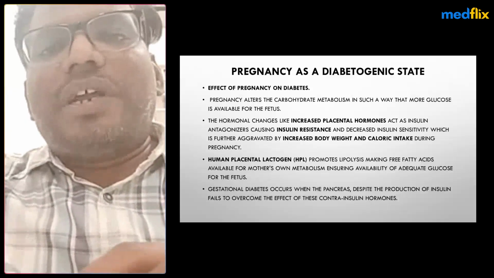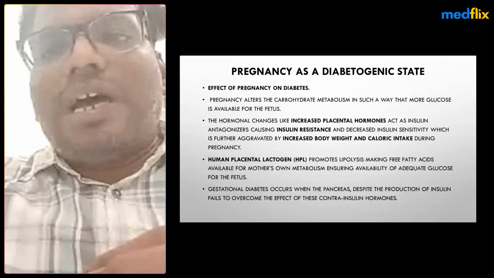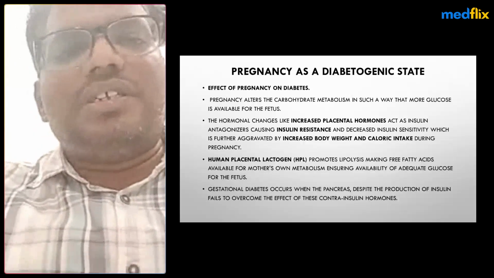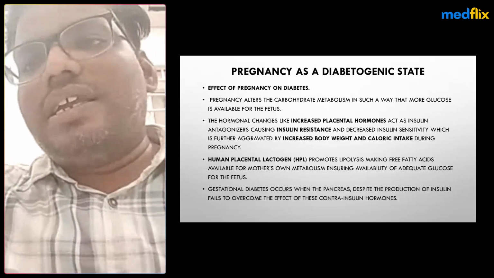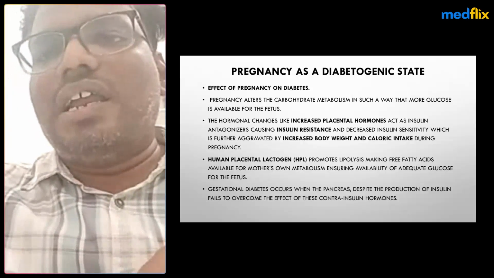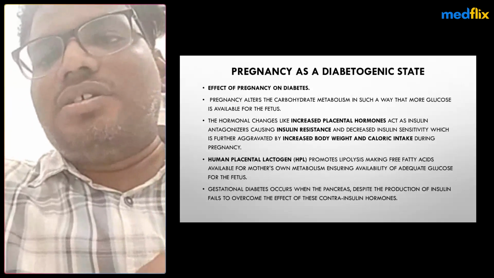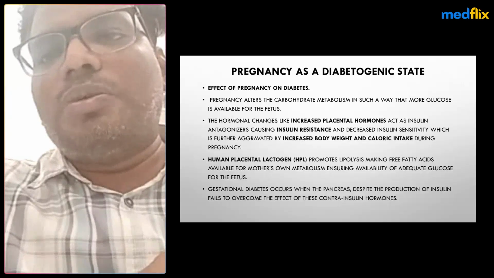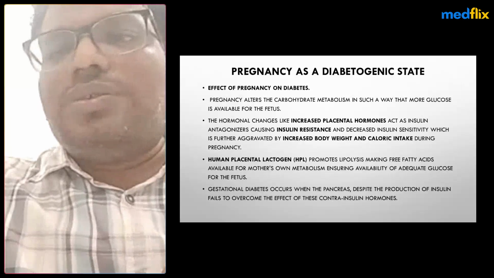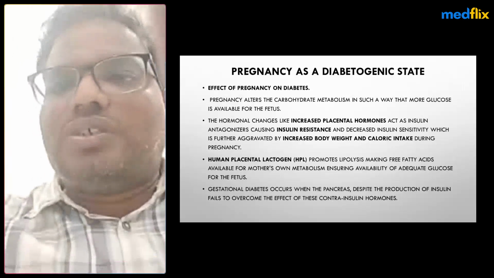That's why during pregnancy, as it goes on, insulin resistance gradually increases because of increased placental hormones, which antagonize insulin sensitivity. That's why insulin resistance increases and insulin sensitivity decreases, which is further aggravated by increased body weight and calorie intake during pregnancy. Mostly human placental lactogen, also known as human chorionic somatomammotropin, promotes lipolysis, making free fatty acids available for the mother's own energy needs, and adequate glucose is available to the fetus.